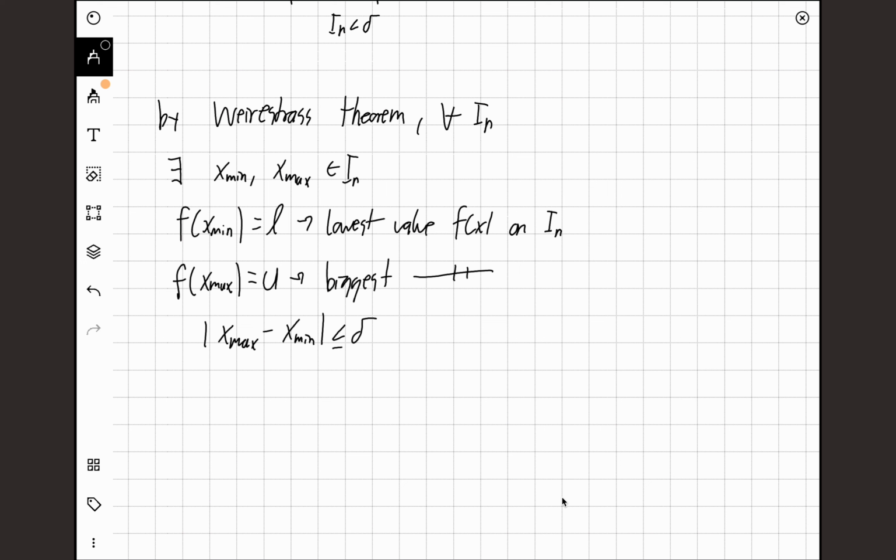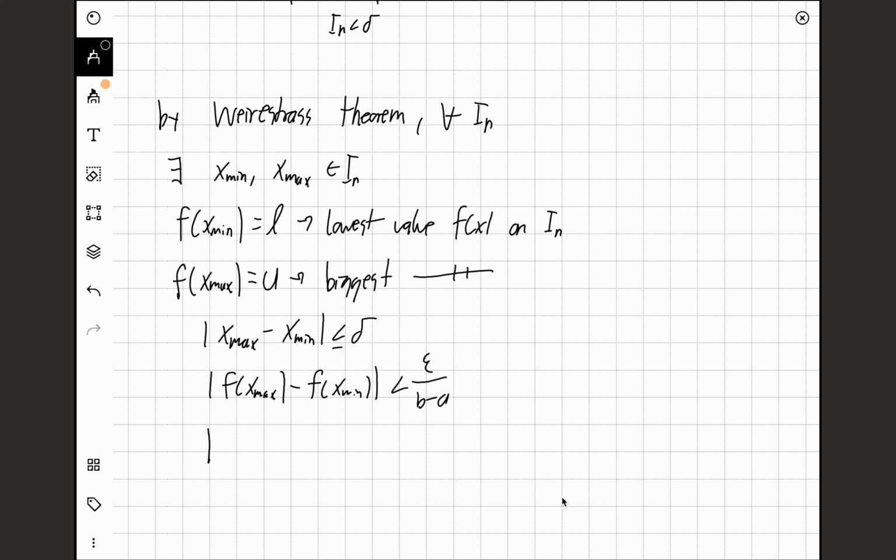It depends how you define your interval; it can either be less than or equal to. But because these points are delta close to each other, we know that f of x max minus f of x min has to be epsilon close to each other. So it has to be less than epsilon over b minus a. Again, we defined this as our epsilon.